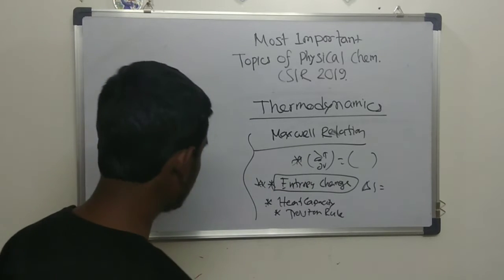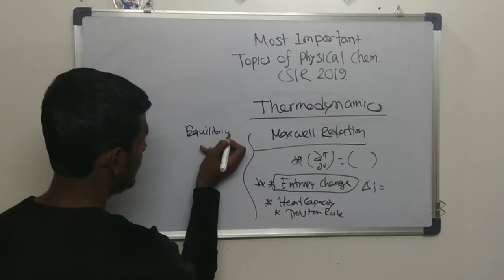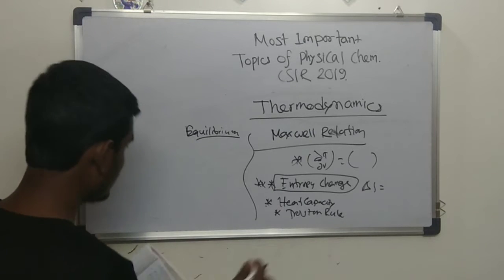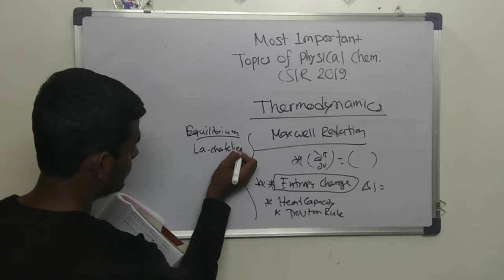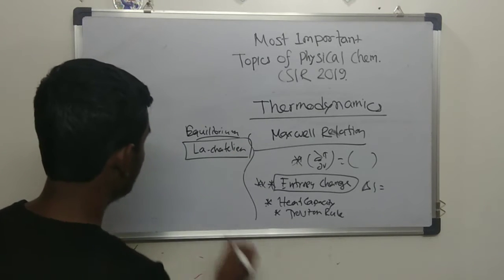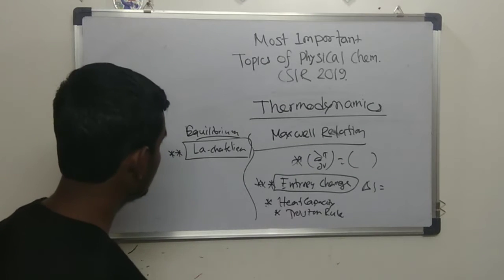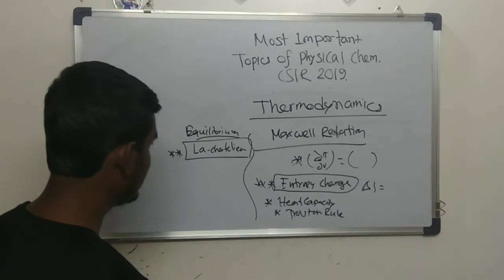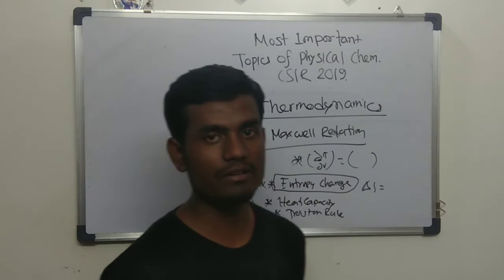Coming to the point of equilibrium, I am considering this category, there are three concepts you have to understand. That is Le Chatelier's principle. You have been reading this from class 12 also, but it's important from the CSIR point of view. Le Chatelier's principle, and they will give different criteria. For example, the Haber process, nitrogen, hydrogen, ammonia.